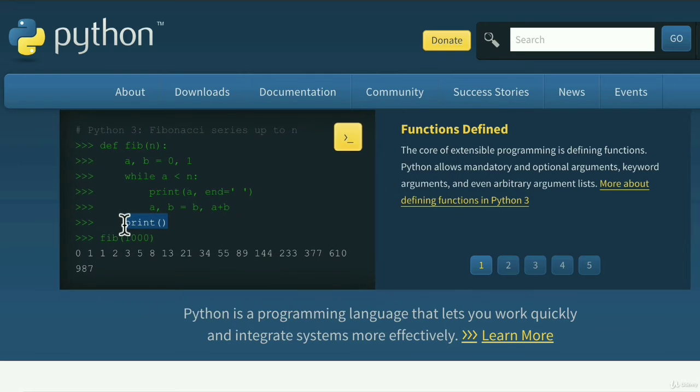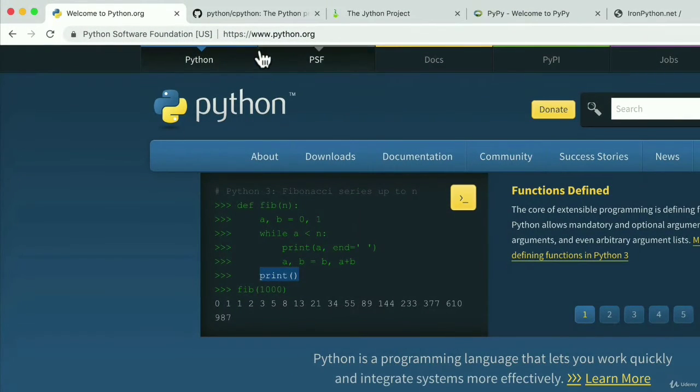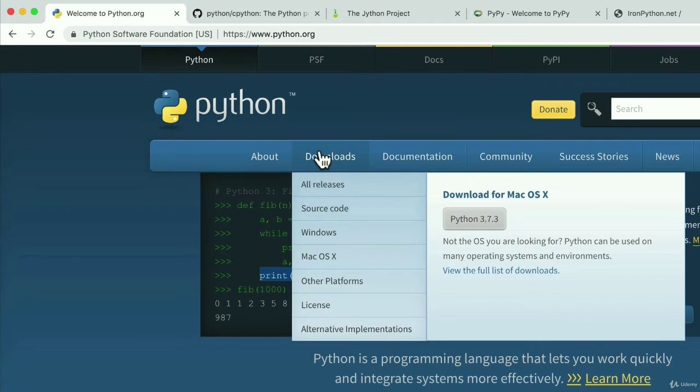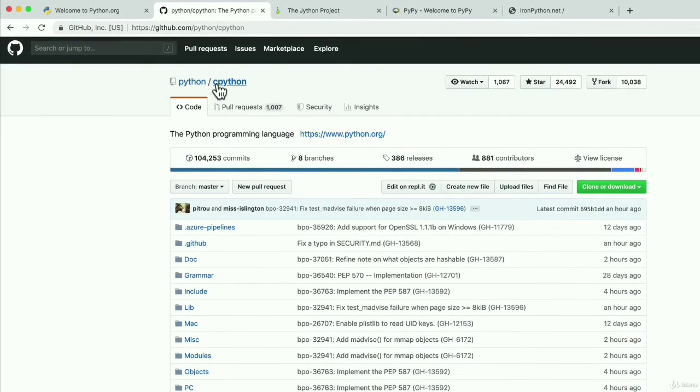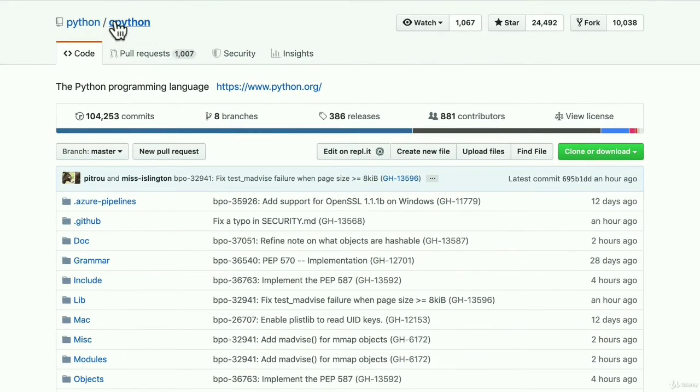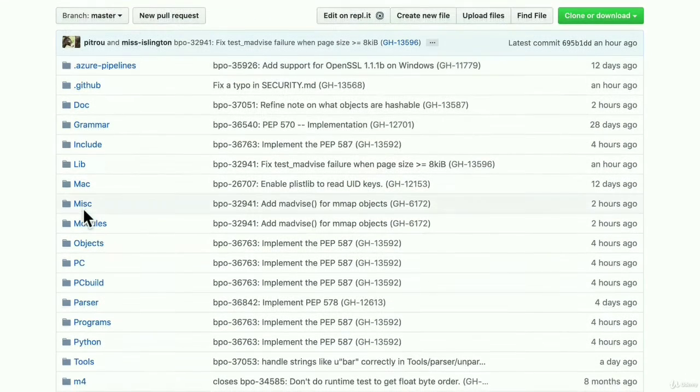But the translation machines, we can have tons of them: different interpreters, different compilers. For example, when you click download on python.org, you're actually downloading CPython, because it's written in the C programming language. It's a program written in C to read your Python file and run it on a machine.